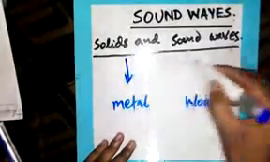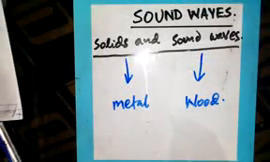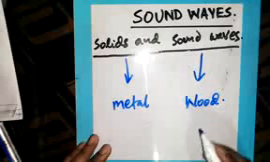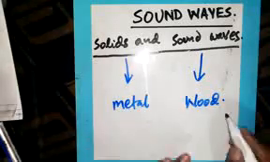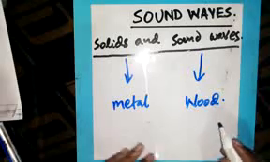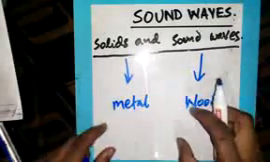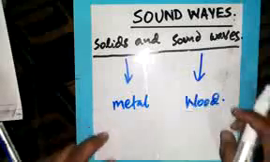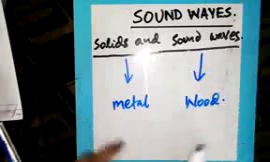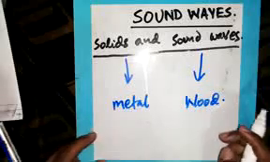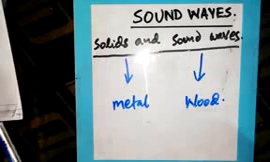fast in metal than in what? Wood. Why so? This is because vibration of particles is high in metal than in what? In wood. Therefore, although metal and wood are all solids, sound wave transmission differs. Why? Because of where the particle